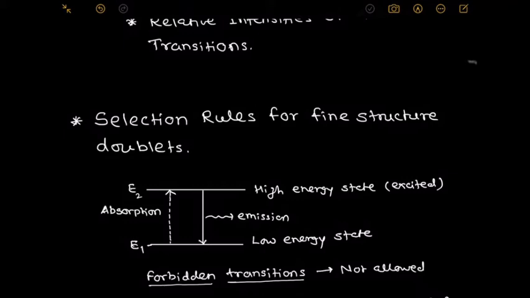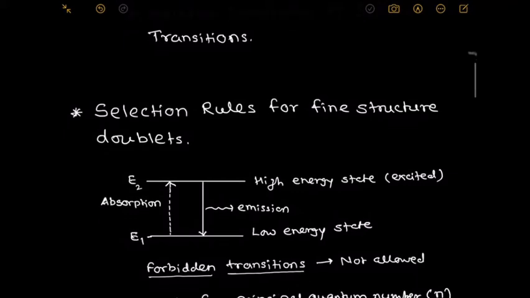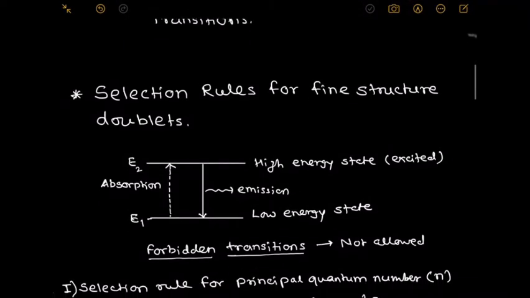Whether such a transition is allowed or sometimes not allowed, we decide by using the selection rules. And the selection rules which we have to discuss here are based on the four quantum numbers: principal quantum number, orbital quantum number, spin quantum number, and total quantum number.